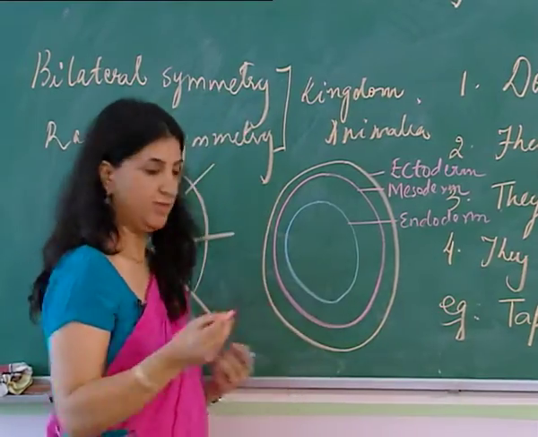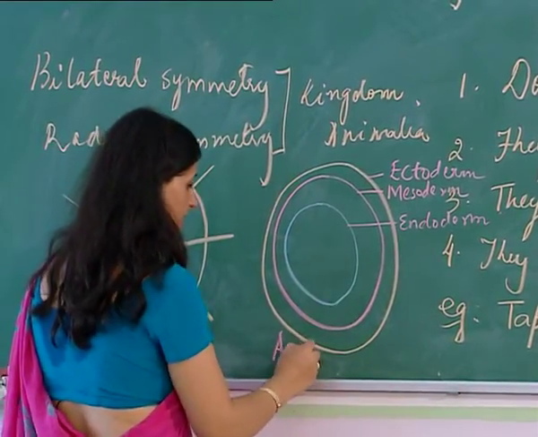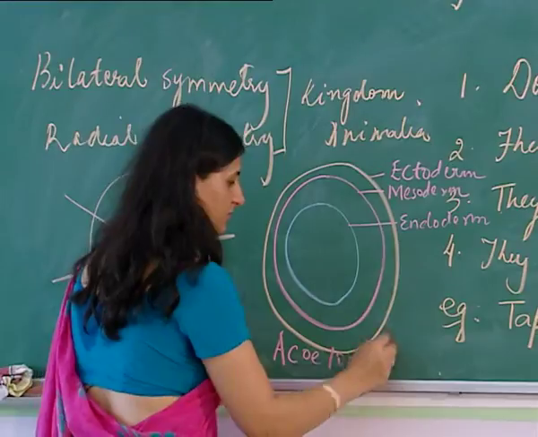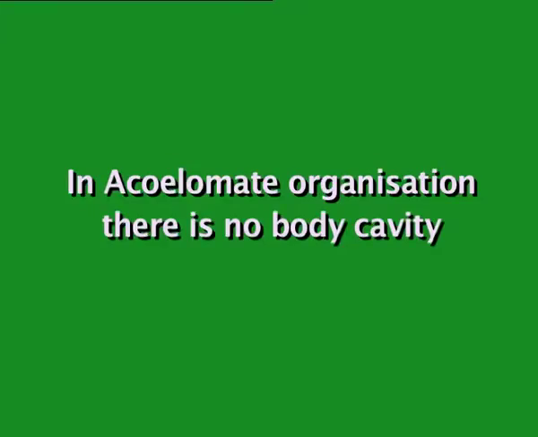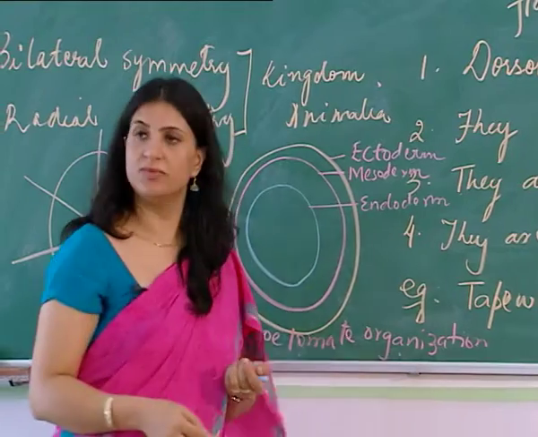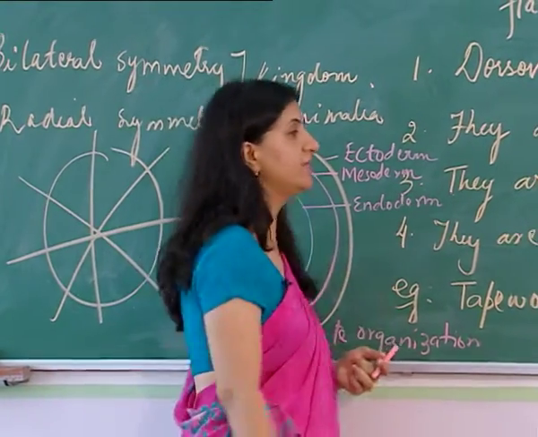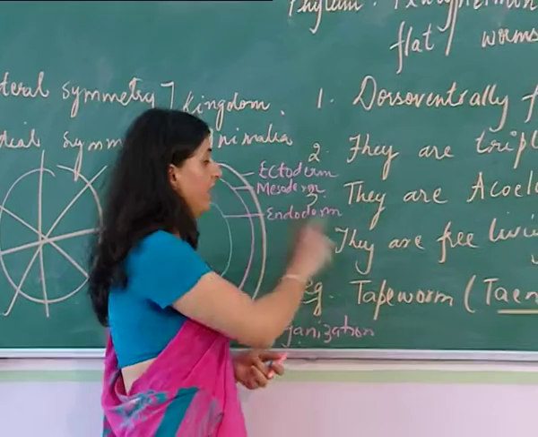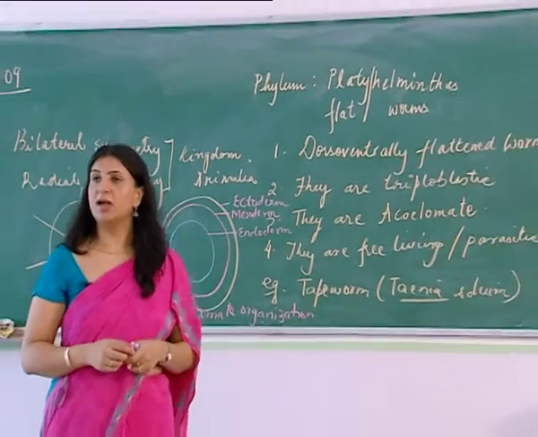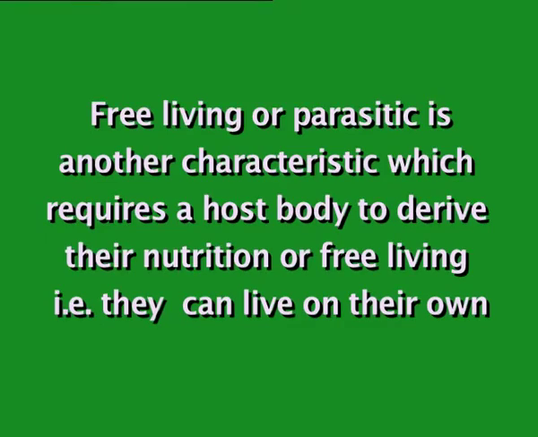Alright, and there is no body cavity. So this kind is called acoelomate organization, where there is no body cavity, absence of a coelom. So these organisms are acoelomate. Another very important characteristic feature, they are either free living or parasitic. Alright, they're either parasites, that means they require a host body to derive their nutrition, or they are free living, they can live on their own.